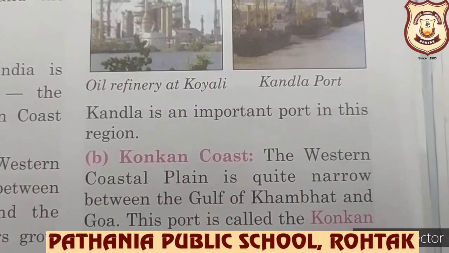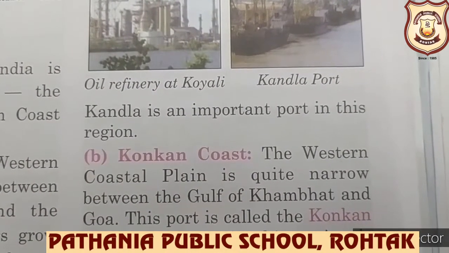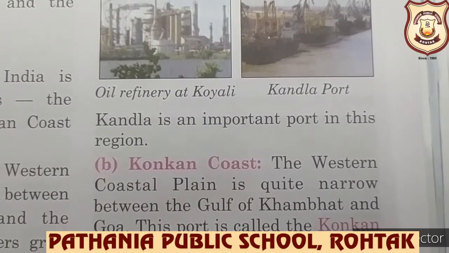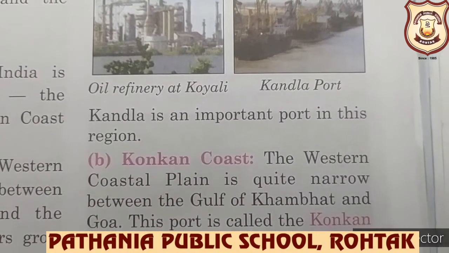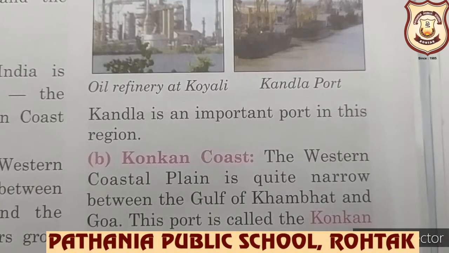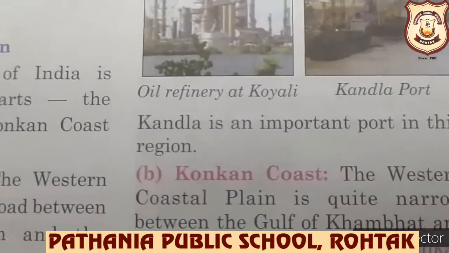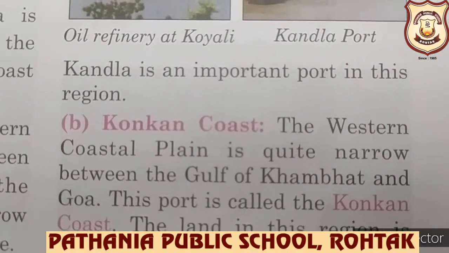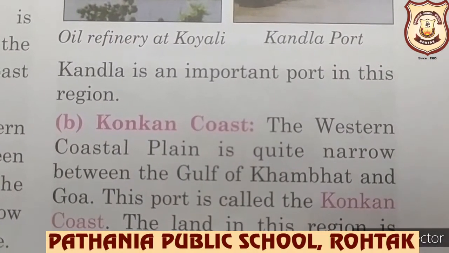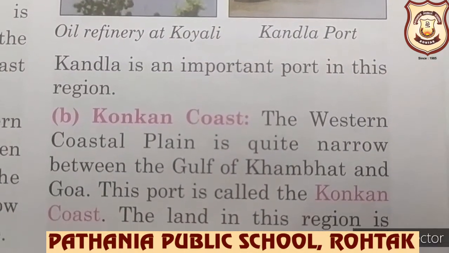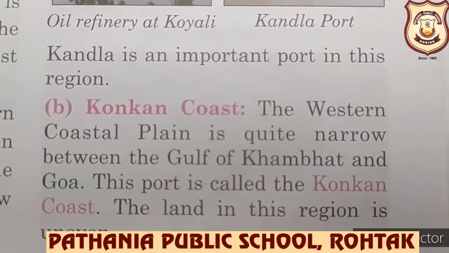So this is all about Gujarat coast. So clear? So जो हमारा western coast of India है, that is divided into 3 parts. The Gujarat coast, the Konkan coast and the Malabar coast, and this was all about Gujarat coast. Now we are going to read about Konkan coast. The western coastal plain is quite narrow between the Gulf of Khambat and Goa. This part is called the Konkan coast.